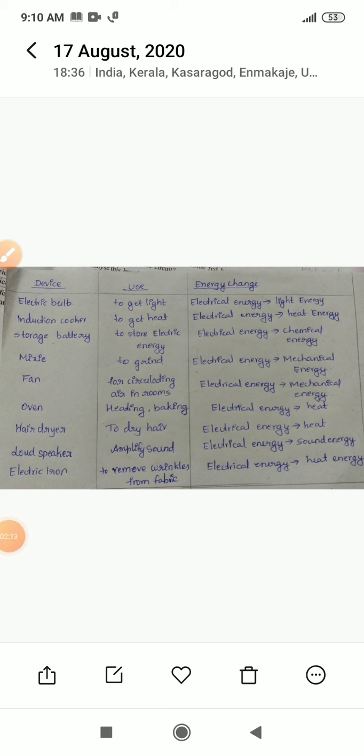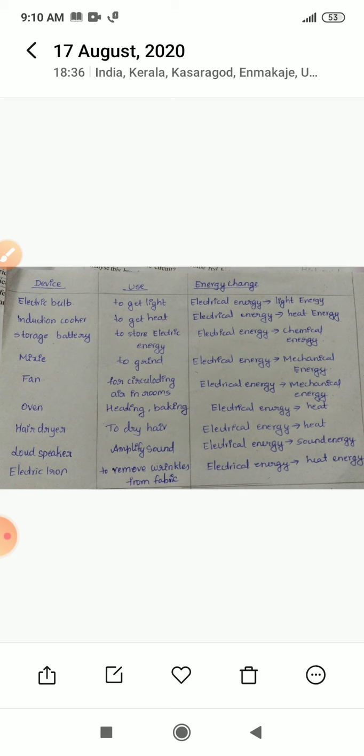See, on providing electrical energy to bulb, what happens? It converts it into light energy. Then an induction cooker converts electrical energy into heat energy. Storage battery converts electrical energy into chemical energy. In mixie, electrical energy is converted into mechanical energy. Fan, why are we using a fan? For circulating air in rooms or cooling purpose. So here electrical energy is converted into mechanical energy.